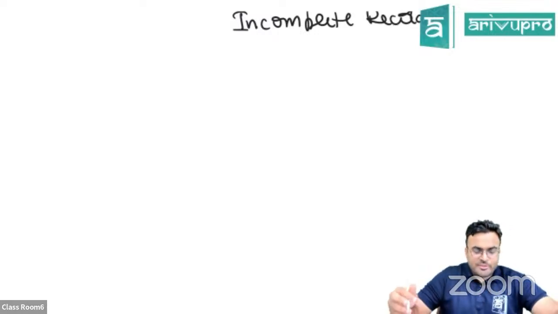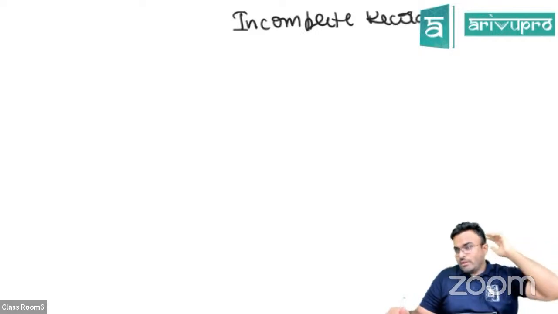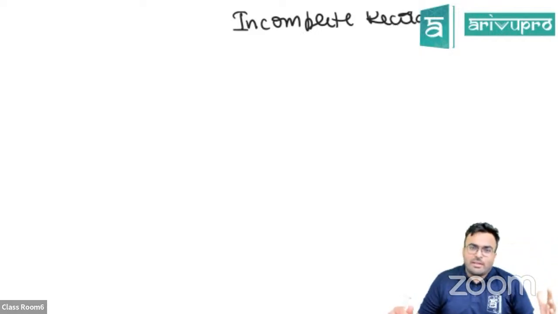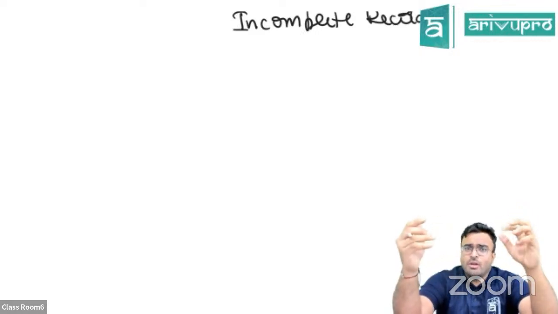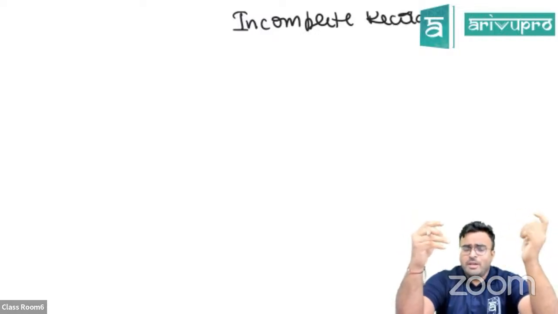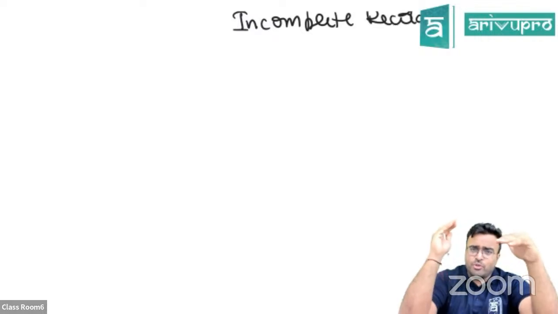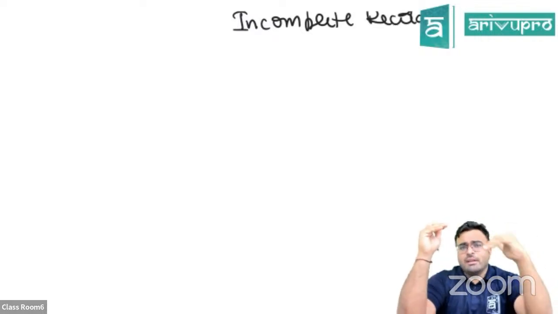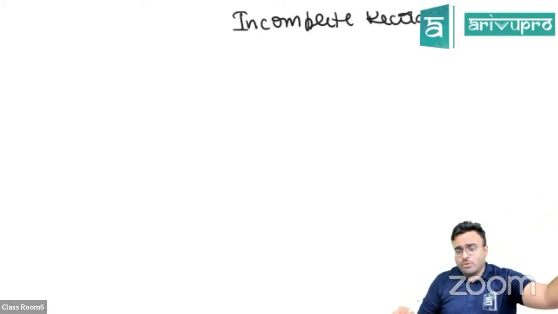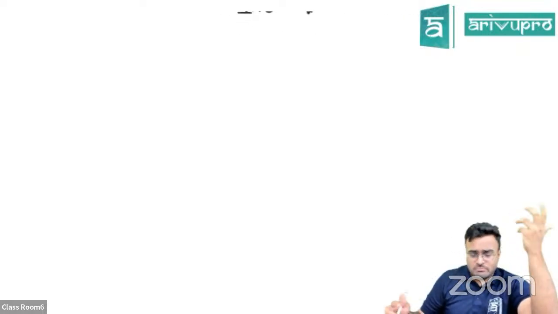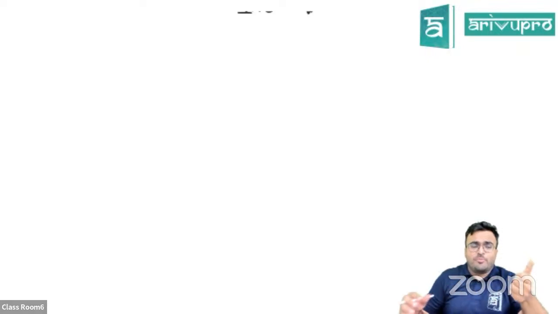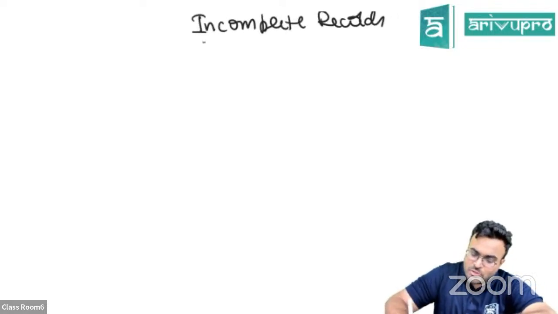In company accounts, which type of sum can be asked? One old, another new. They can ask you from the old questions, whatever are there. That is normal thing. Shares are issued. There can be a pro rata system there. Pro rata analysis you have to do, because there might be over subscription, and those type of questions can be asked. Share issue, pro rata, share forfeiture, reissue. That kind of questions can be asked from the older type, what was already there in the old scheme also. Or they can ask you redemption of preference share, possible. They can club a question and ask redemption of preference share, bonus share together, one question for 10 marks. Anything is possible, guys. We can't do predictions.